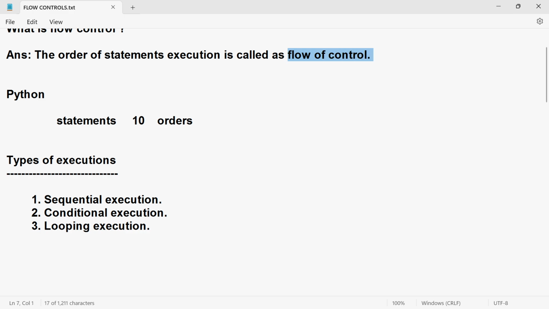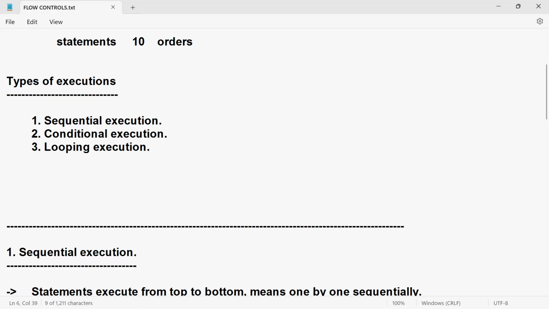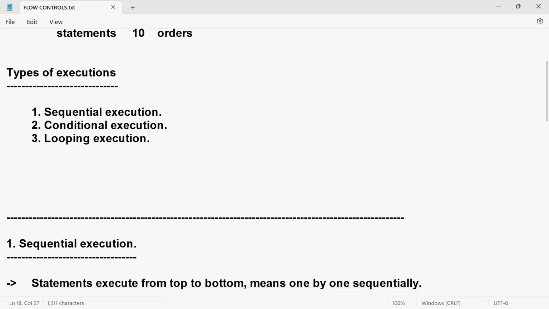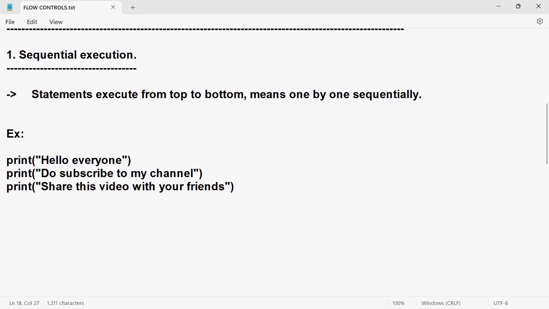Now, if we are talking about execution, there are types of executions in Python. The first type is called sequential execution. The second one is called conditional execution. The third one is called looping execution. Today's video, we are going to discuss sequential execution, and in conditional execution, we are covering one part. I will tell you what that part is. First, we are going to cover sequential execution.